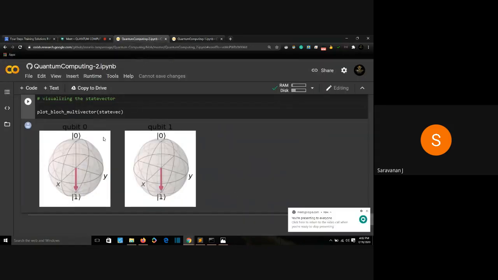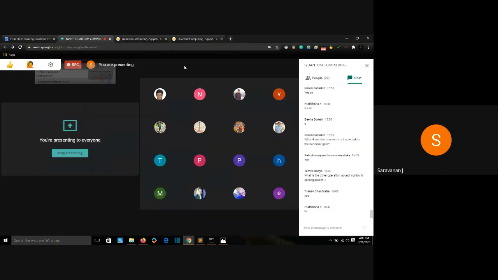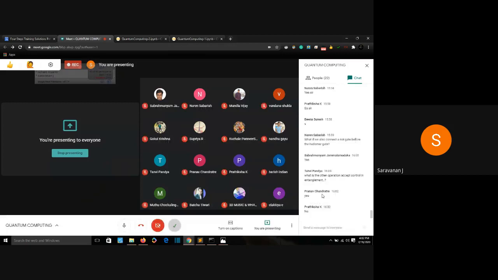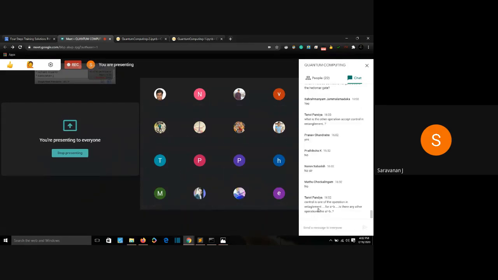What do you think, guys? Will I get the information of my zeroth qubit if I measure my first qubit? I measured my zeroth qubit and got the state of my first qubit, because this one was in superposition. But if I measure only my first qubit, not my zeroth qubit, will I get the position of the zeroth qubit too? Pranav is saying yes, Pratiksha is saying no, Naren is saying no, Muthu is saying no.